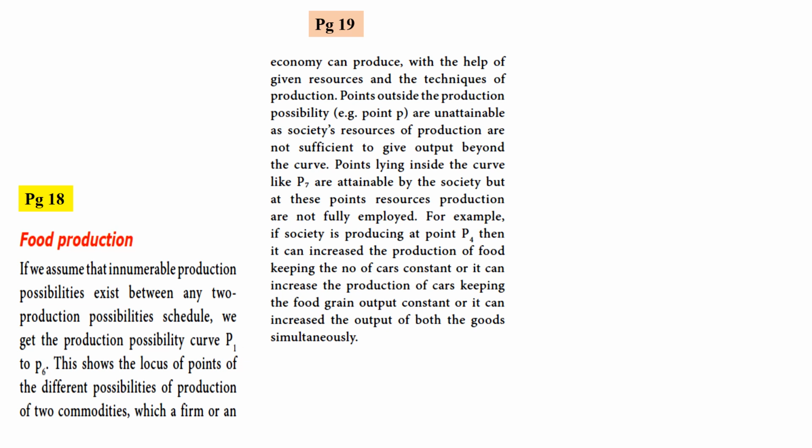For example, if society is producing at point P4, then it can increase the production of food keeping the number of cars constant, or it can increase the production of cars keeping the food grain output constant, or it can increase the output of both the goods simultaneously.